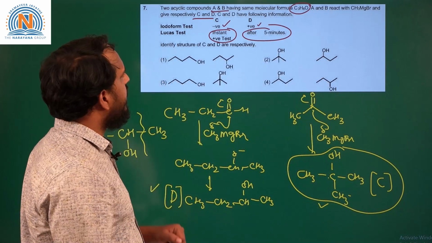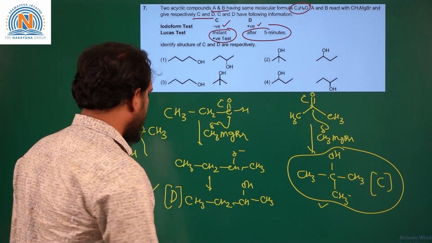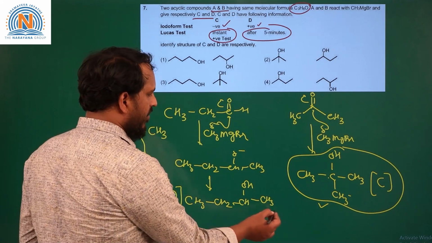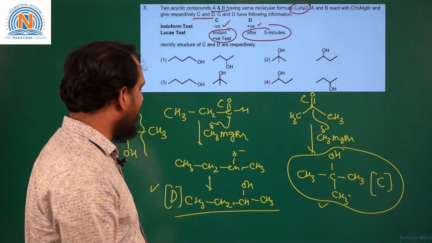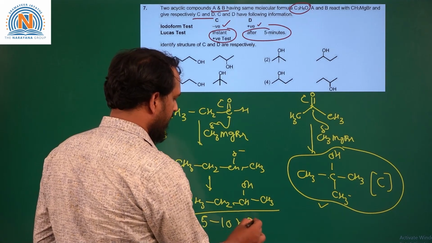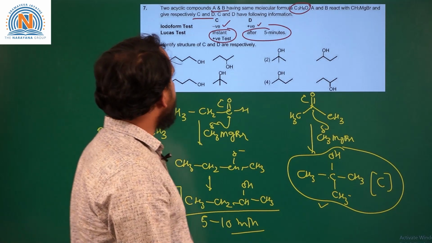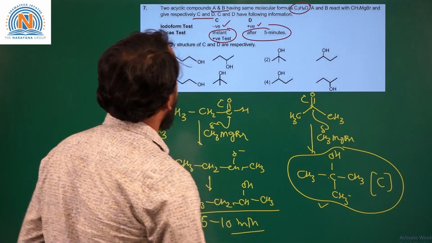So if you take D, D is giving the Lucas test after 5 minutes. The Lucas test is given by a secondary alcohol after 5 to 10 minutes because the carbocation formed is not so stable. So now we can see C and D. C is a product produced from acetone, and D is a product produced from the aldehyde.